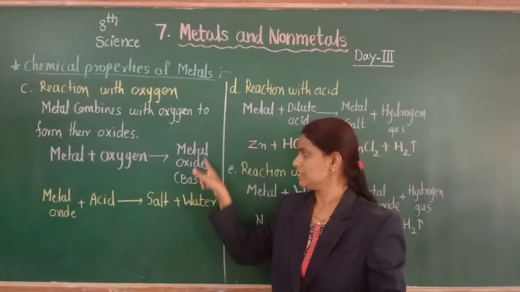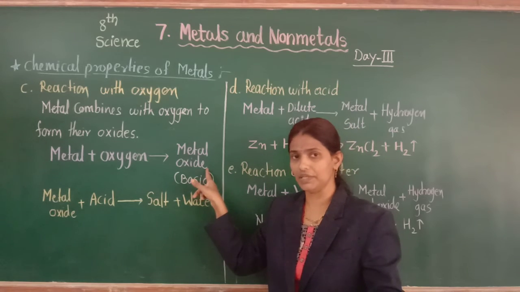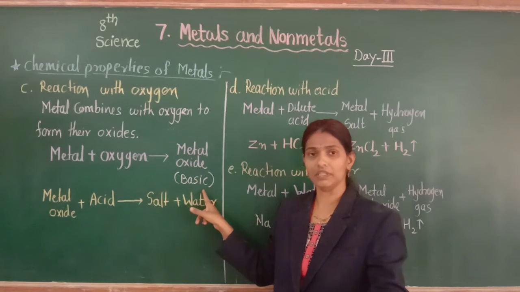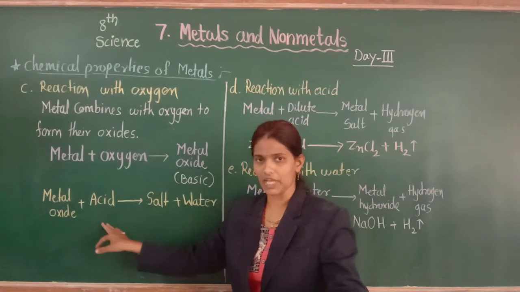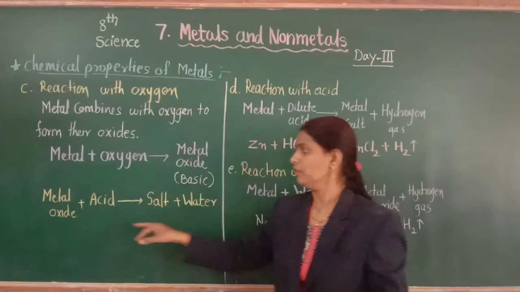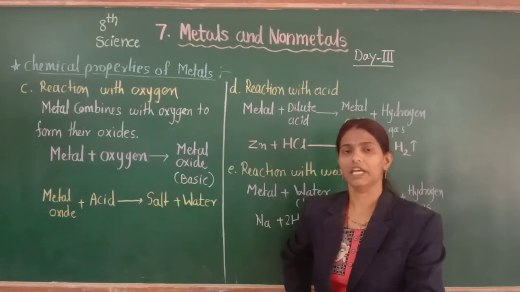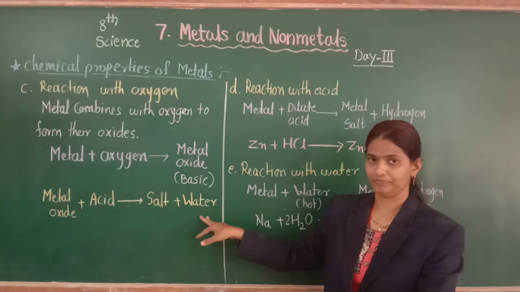That is why these are basic in nature. Generally metal oxide reacts with acid, so they are basic in nature. See the general reaction: metal oxide reacts with acid, then we get salt and water. When metal oxide reacts with acid, it forms the corresponding salt with water.